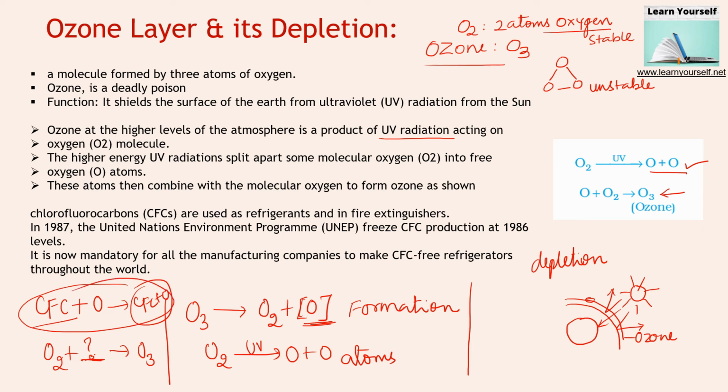Actually, what should happen is this: when oxygen comes in contact with UV rays, it will give us 2 oxygen atoms. An oxygen atom reacting with oxygen will give us ozone. And this is a continuous process by which we are getting ozone molecules.